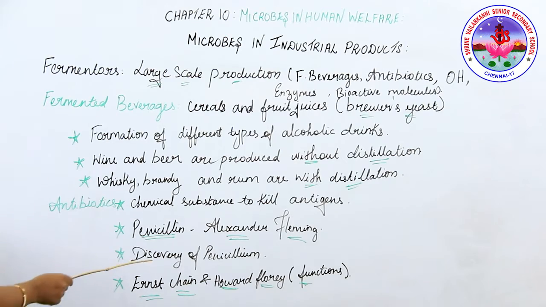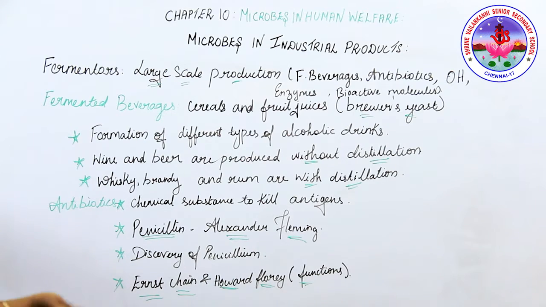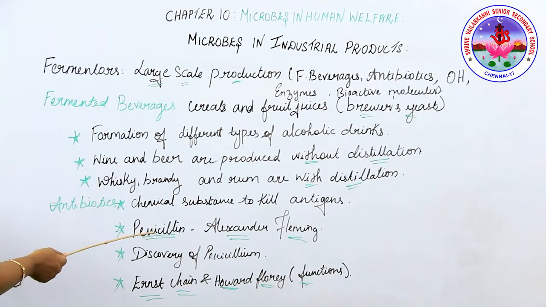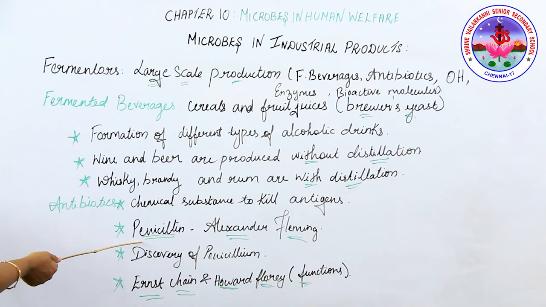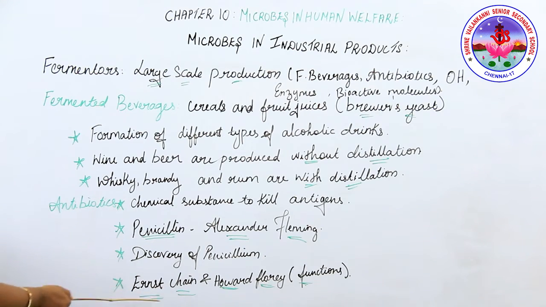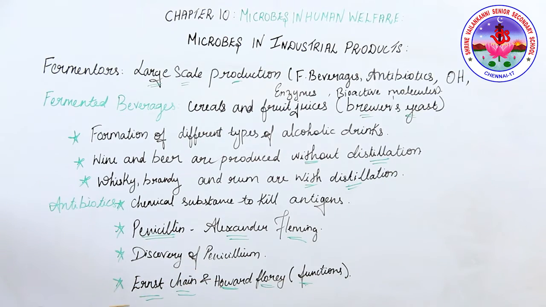So who identified the first antibiotic? How did it happen? Now we're going to study the discovery of penicillin. While working on Staphylococcus bacteria, Fleming observed the growth of mold around which the bacteria did not grow. It was found to be a chemical called penicillin, produced by the fungus Penicillium notatum. So there he found the antibiotic called penicillin. Next, here are two scientists, Ernst Chain and Howard Florey, who established the function of penicillin.